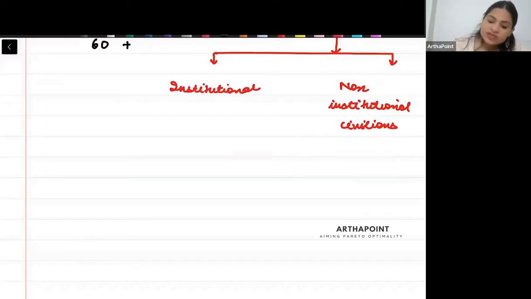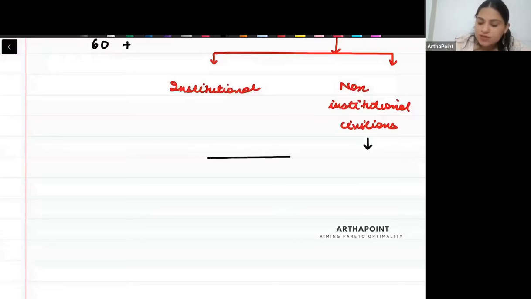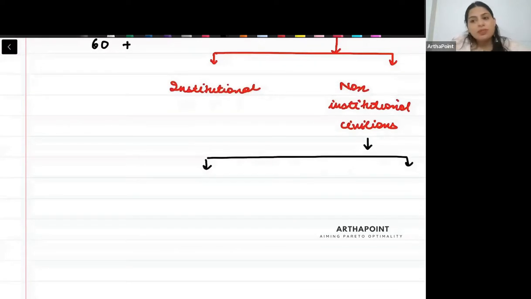Now out of these civilians I can divide it into two parts. There may be people who want to work and there may be people who don't want to work. Just for example, there may be people who are housewives. Housewives, they are non-institutional civilians.